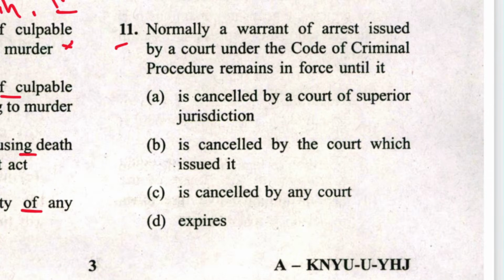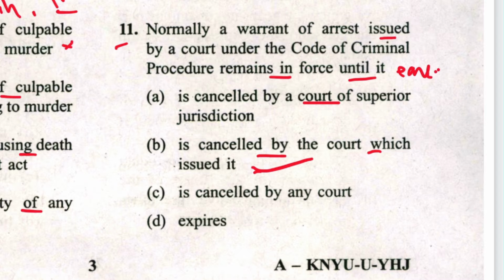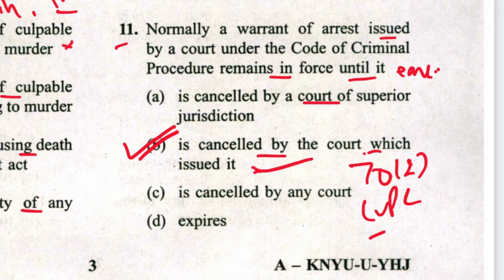Next is 11. Normally, a warrant of arrest issued by a court under CrPC remains in force until it is cancelled by a court of superior jurisdiction, or cancelled by the court which issued it. It is written that it remains in force until it is executed or it is cancelled by the court which issued it. B is the answer. And it is mentioned in section 70 subsection 2 of CrPC.